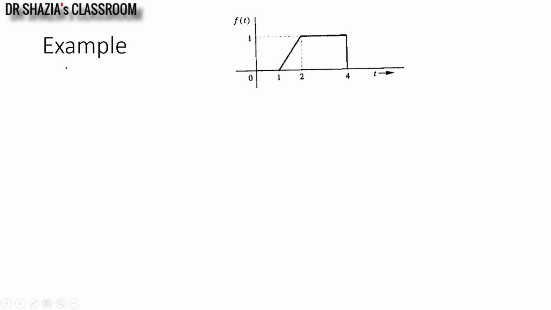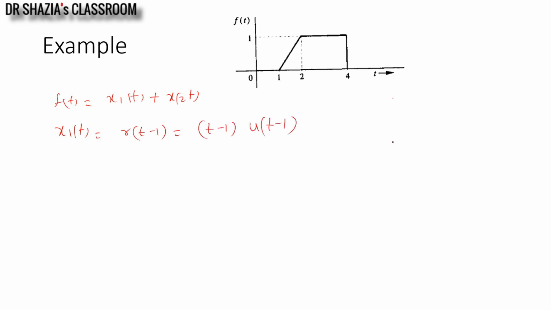So I will write f of t as x1 of t plus x2 of t. x1 of t is this ramp, r of t minus 1, which is t minus 1 u of t minus 1.